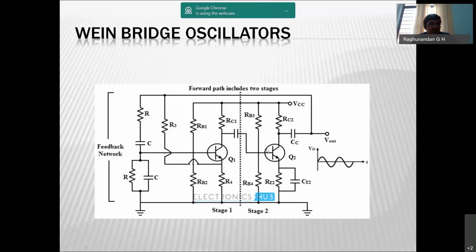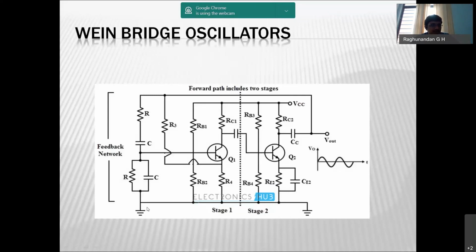This is how the Wien bridge configuration is. It is going to have two amplifier stages. Each amplifier is going to produce 180 degrees. This also is going to produce 180 degrees. And this is a coupling capacitor which is used to connect two stages. So this is known as a two-stage amplifier. So stage 1, stage 2. The output of this one will be input to the next one. After that, we'll be having the output, and the output is fed to this feedback network.